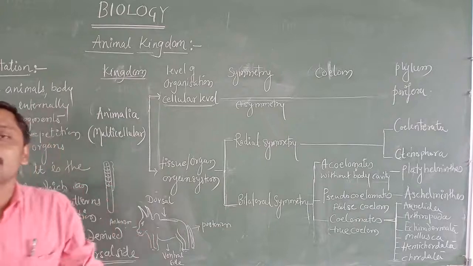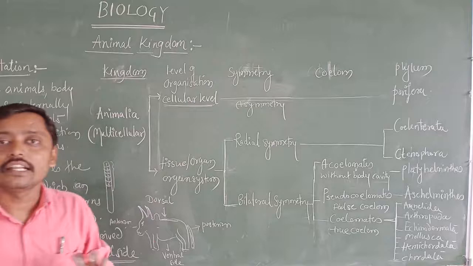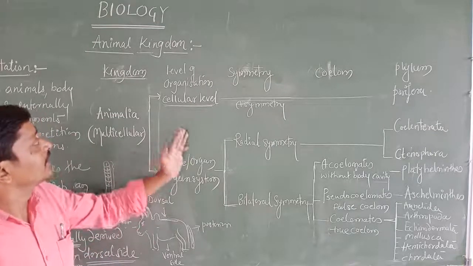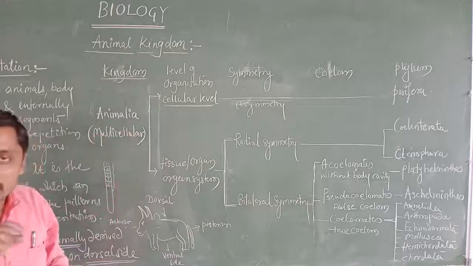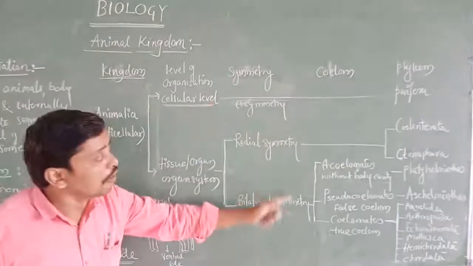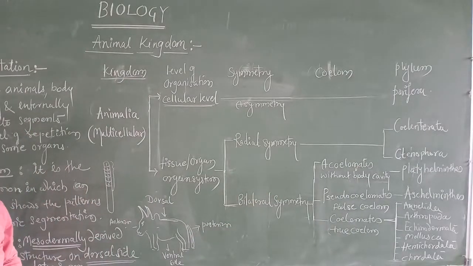When we are going to write the character of each phylum, that time we are going to consider once again these all the things: level of organization we used to write, symmetry, coelom, then next point ನೆಕ್ಸ್ಟ್ ಕ್ಲಾಸ್ ಟೈಮ್ ಅದನ್ನು ರಿಪೀಟ್ ಮಾಡ್ತೀನಿ.